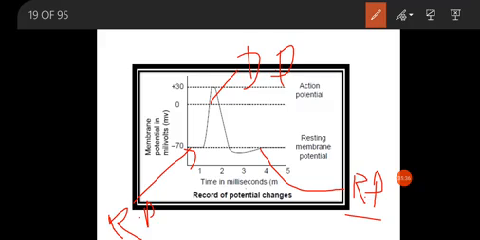During the polarization, what happens? The resting membrane potential is there, that is inside the membrane negative charge is higher, outside the membrane positive charge is higher. Due to the causing of stimulus, what will happen?